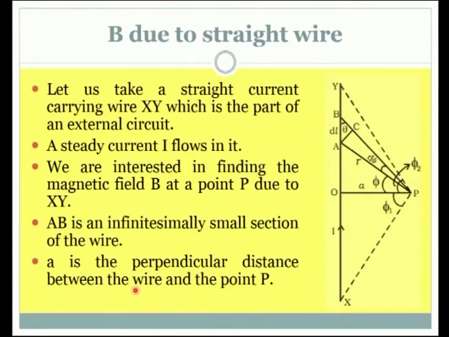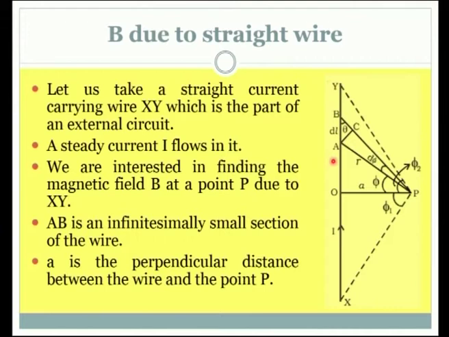So, for a straight wire, how do we consider these factors? The magnetic field due to a straight wire. Let us take a straight current carrying wire XY, which is part of an external circuit. Here I have shown the wire XY. It carries current from bottom to top as far as this arrangement is concerned, and this is part of an external circuit. From X and Y we have an external circuit which is connected, through which the current is flowing.